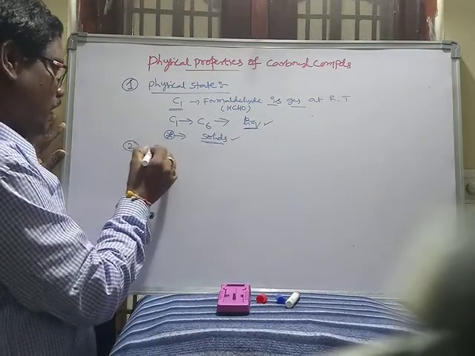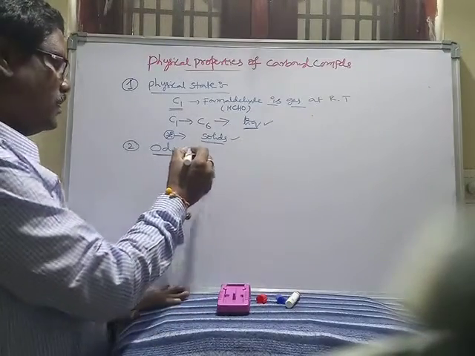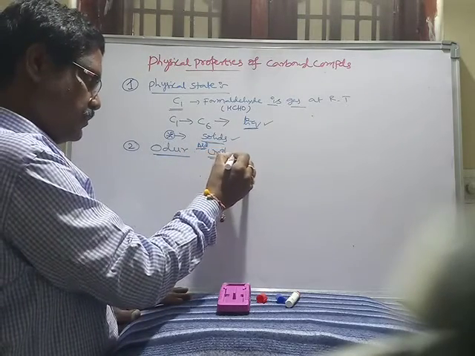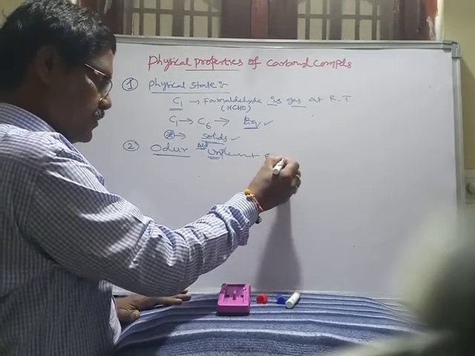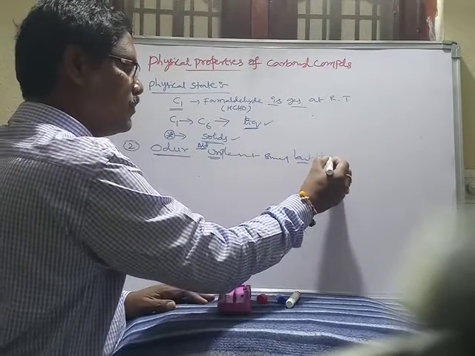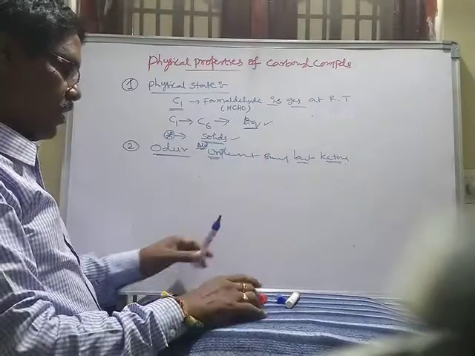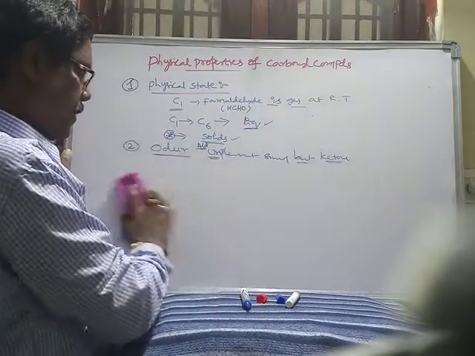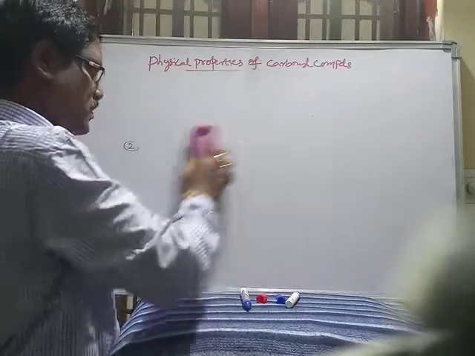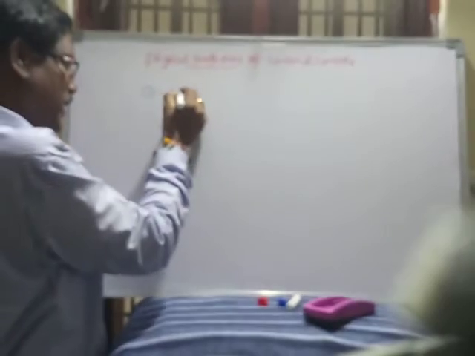And next one, the odour of the carbonyl compounds. The maximum number of aldehydes have an unpleasant smell, but ketones have a pleasant smell. Now, melting and boiling points are the fourth property; the third property is dipole moment.